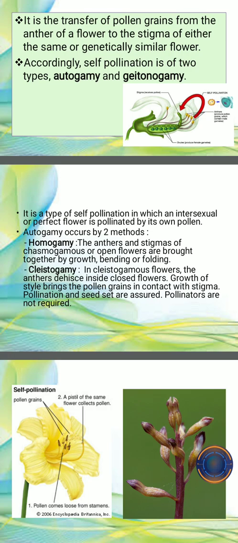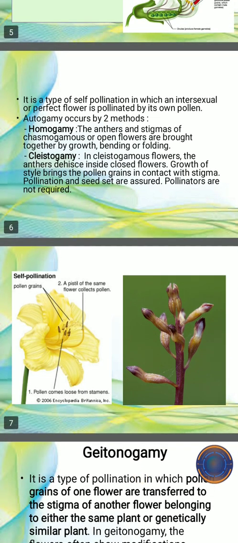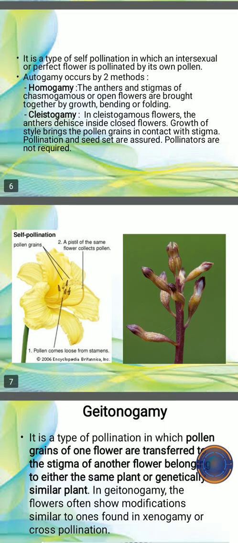Autogamy occurs by two methods. Homogamy is when the anther and the stigma of chasmogamous or open flowers are brought together by growth, bending or folding. In cleistogamous flowers, the anther descends inside the closed flower and the growth of the style brings the pollen grains in contact with the stigma. Pollination and seeds are assured and pollinators are not required. You can see this is self-pollination.